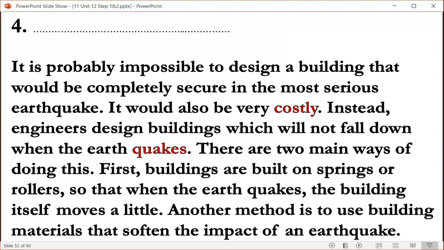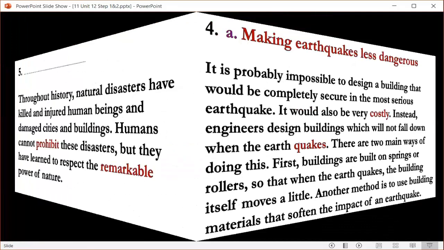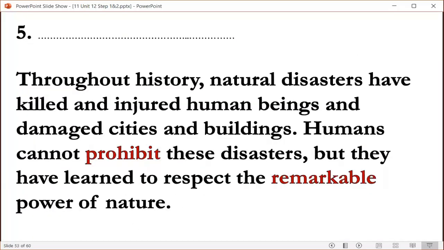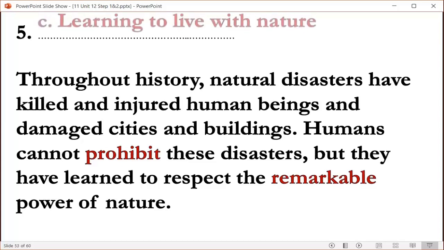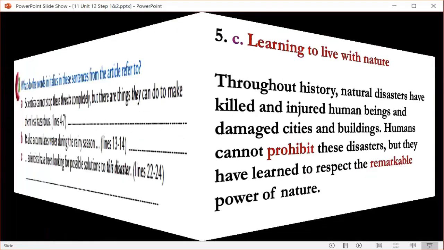It's probably impossible to design buildings that would be completely secure in the most serious earthquakes. Yeah, some people say that it's possible to design buildings that can combat earthquakes. But making earthquakes less dangerous, we can make them less dangerous. We can't avoid them all. The last paragraph says, throughout history, natural disasters have killed and injured human beings and damaged cities and buildings. Then it is about learning to live with nature. We all should learn to live with nature.